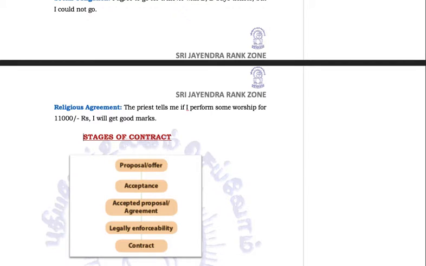Now let's understand the stages of contract. First of all, there is going to be a proposal or offer. Will you purchase wheat from me? Then acceptance. Yes, at 100 rupees per kg price. My proposal is accepted. I also accept his acceptance. Now that is legally enforceable. We can enforce it against each other in the court of law, and when it is enforced by the law, it becomes a contract.